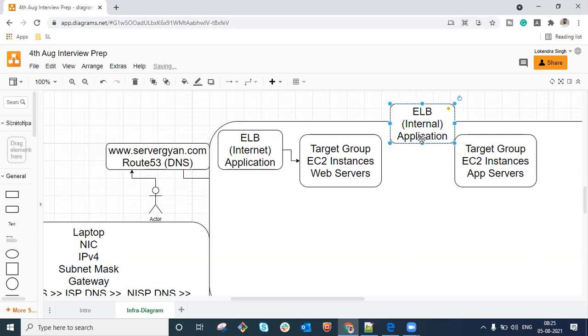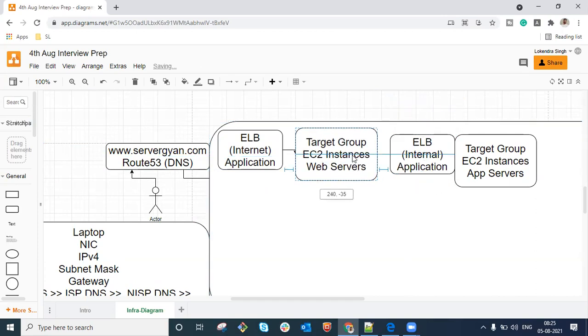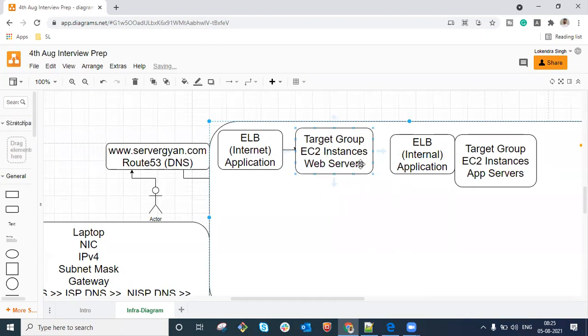This is going to be an internal load balancer. Why is it so, guys? We need to understand this concept: as soon as we configure these target groups, the web servers are going to forward traffic to these EC2 machines. The number of instances may increase or reduce based on the requirement, and the IP address of these instances will keep on changing. So it will become very hard for us to ensure that the exact and correct IP addresses of these application servers are pointed to in the web servers' configuration files.